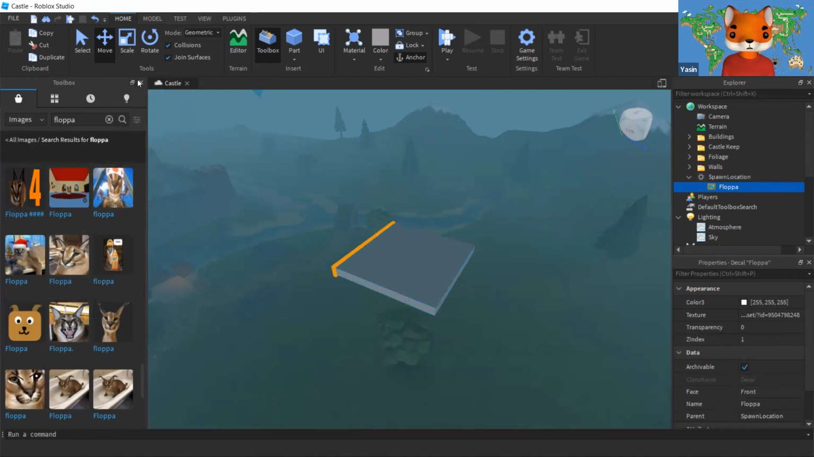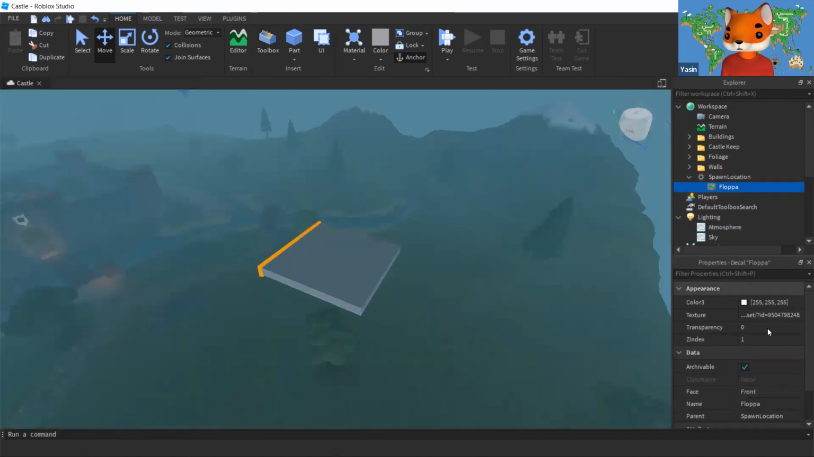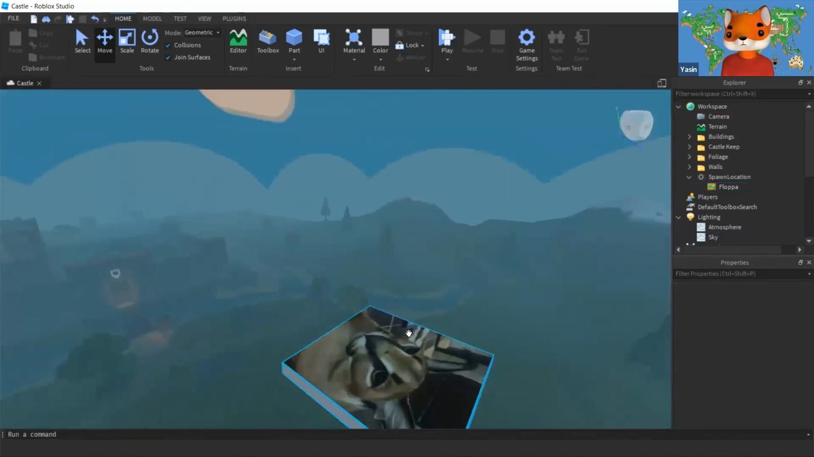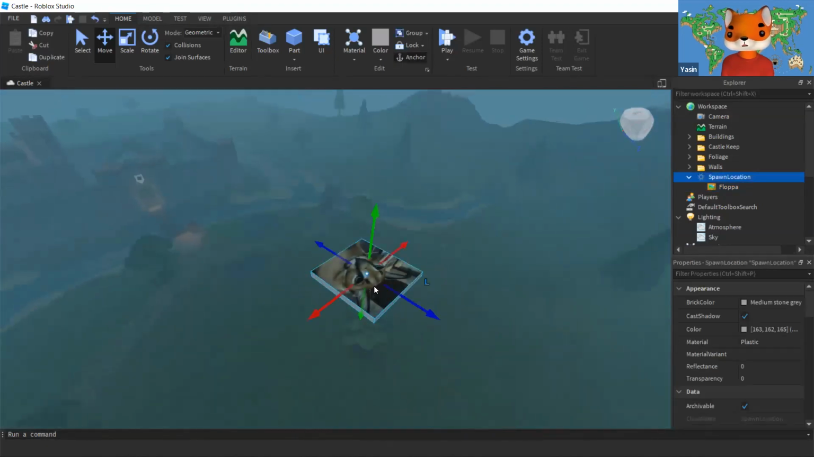As soon as I click on this picture, it usually gets added on a different face. So I just need to change the face of it. Maybe it's gonna be on the top. There we go. We got the flopper cat picture on our spawn location.